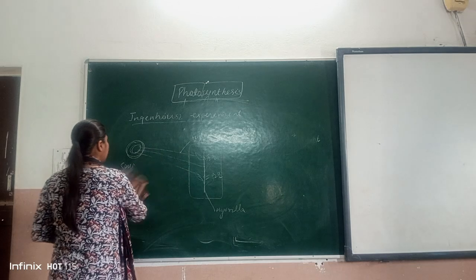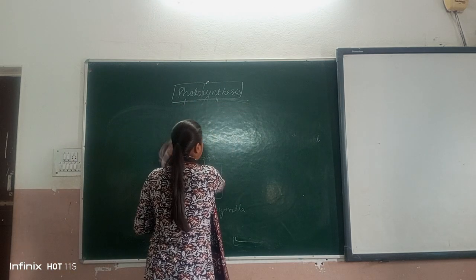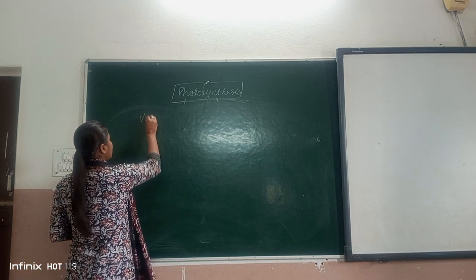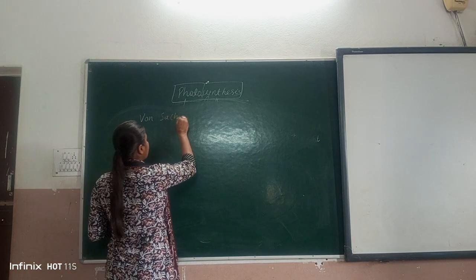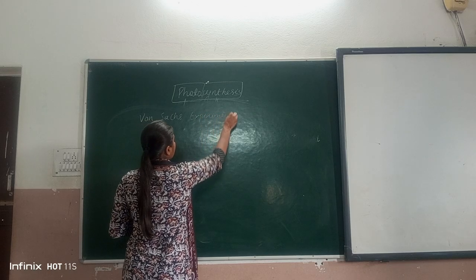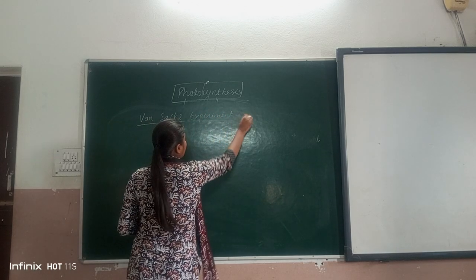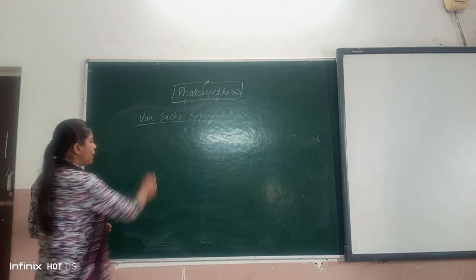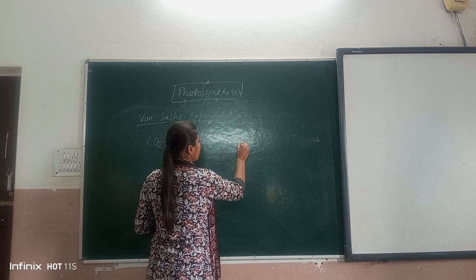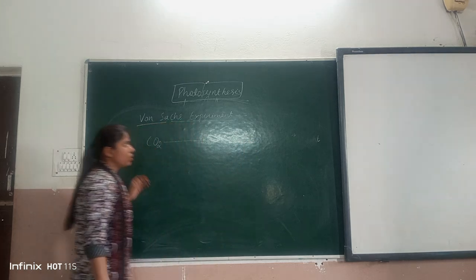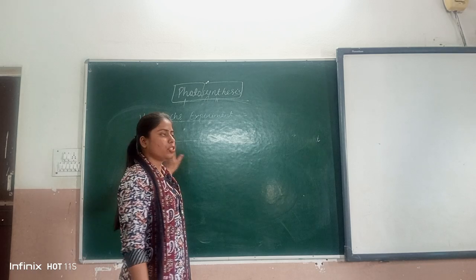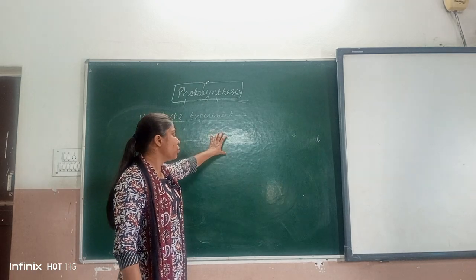Next experiment we will study is von Sachs' experiment. In his experiment, he said that CO2 gets reduced into C6H12O6. He said that photosynthesis is a reduction process where CO2 gets reduced into glucose.